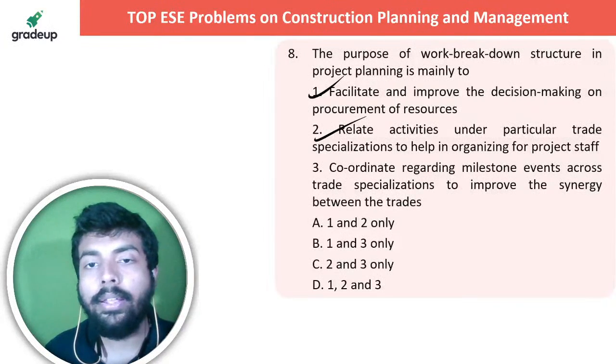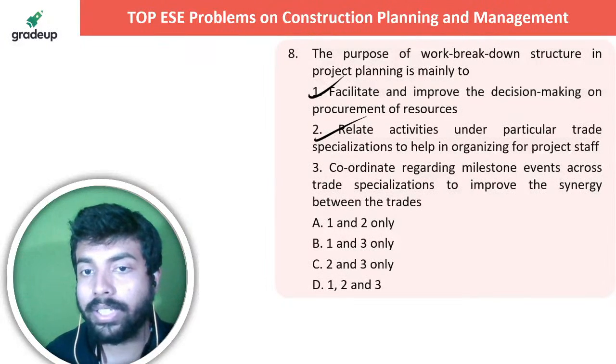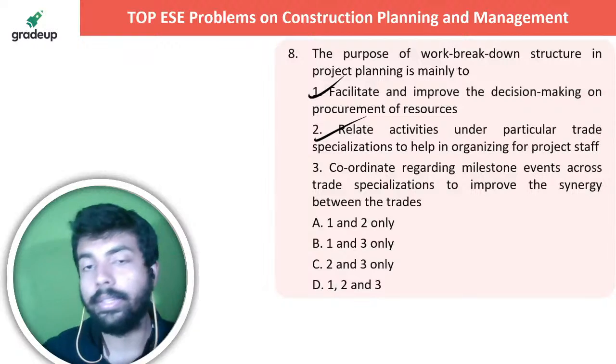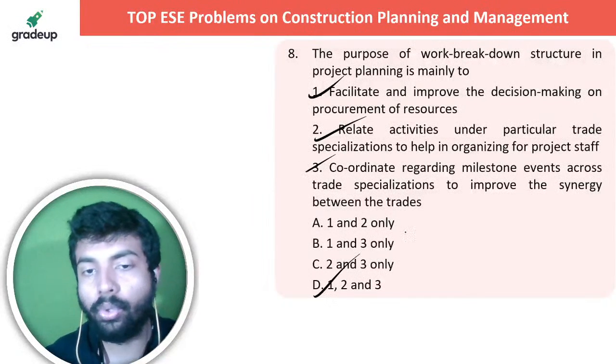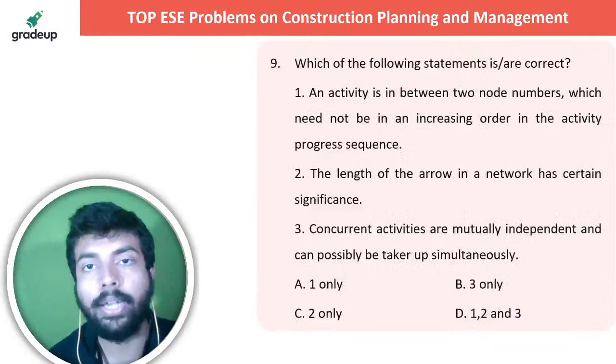Coordinate regarding milestone events across trade specialization to improve the synergy. Synergy means synchronization, basically synergy between the trades. So these all points are correct, right?